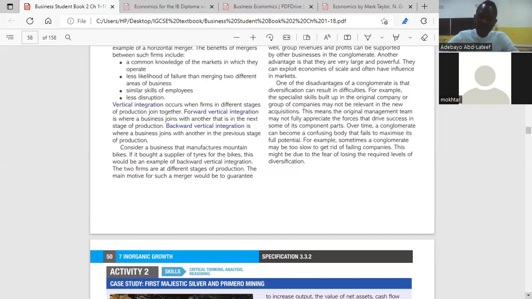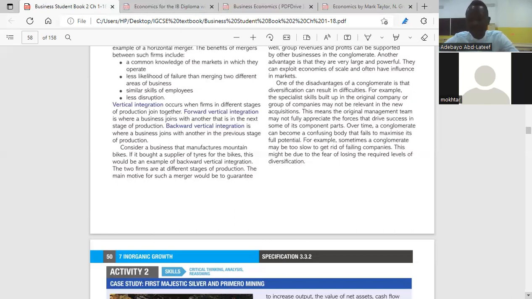I said we have forward vertical, which means a business is taking over a business in the next stage of production, and we have backward vertical, which means a business is taking over a business in the previous stage of production. Then the third type of integration is conglomerate. So what does a conglomerate mean? It is a very large business organization which owns a number of other businesses. So a very large business having different kinds of businesses in all the sectors of production is what we call a conglomerate.